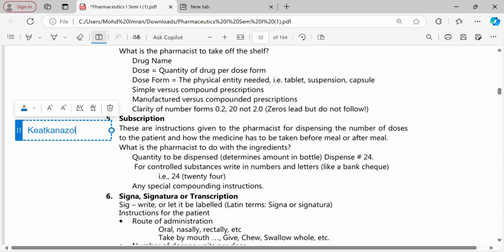This drug is available as shampoo, as powder, as ointments, as creams, as tablets. So many formulations of ketoconazole are available. You went to the dermatologist with a complaint of a fungal infection. The doctor wrote just ketoconazole, finished.